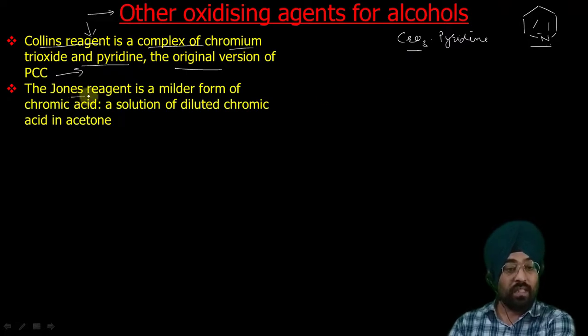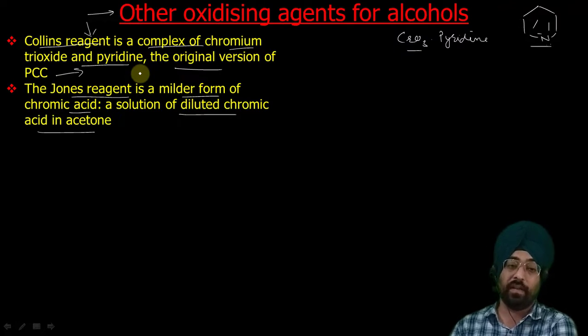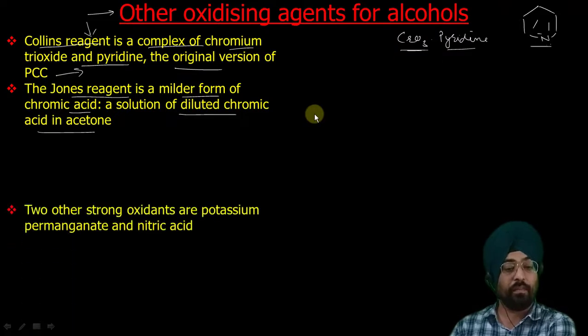Next is the Jones reagent. It is a milder form of chromic acid, a very dilute chromic acid in acetone. So Jones reagent is a very dilute chromic acid in acetone. You have to remember all these reagents, what the composition of these reagents is, because these are generally used oxidizing agents. Sometimes we just tell them by name, like Collins reagent, so you should know what the composition of this Collins reagent is. Jones reagent is a dilute chromic acid in acetone. Collins reagent is a chromium trioxide and pyridine complex.